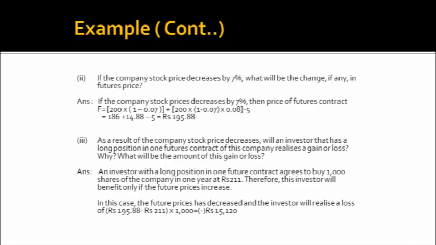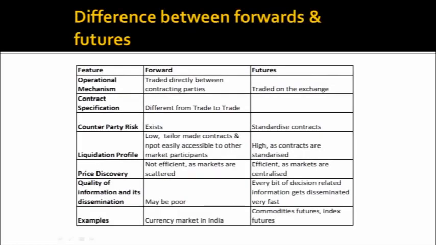He has 1000 shares of that. So the loss will be the difference between 211, which is his purchase price, less the fair price as of now, which is 195.88, multiplied by 1000. So the investor will have a loss of 15,120.